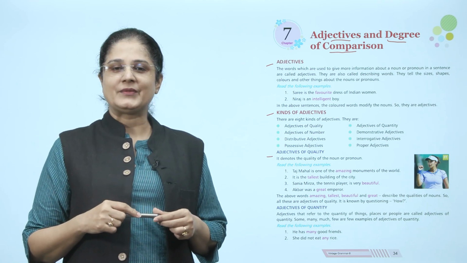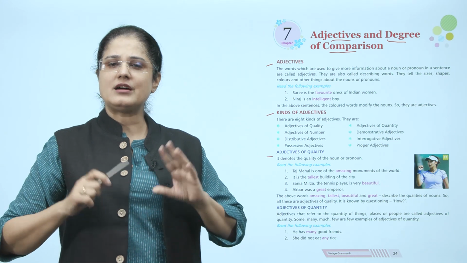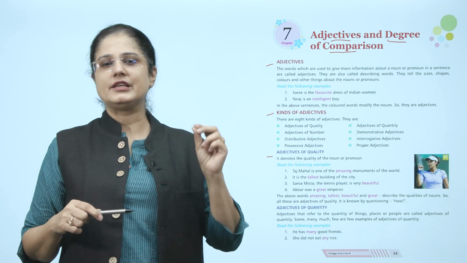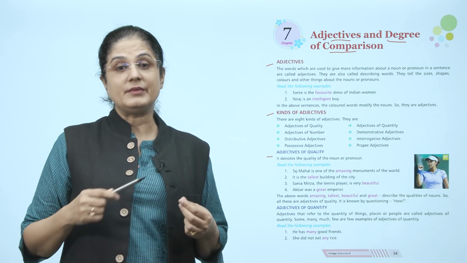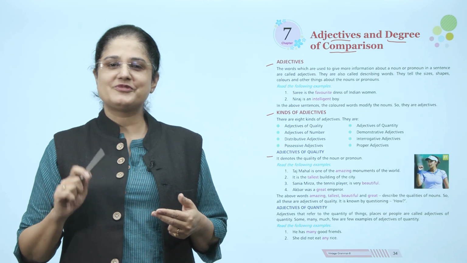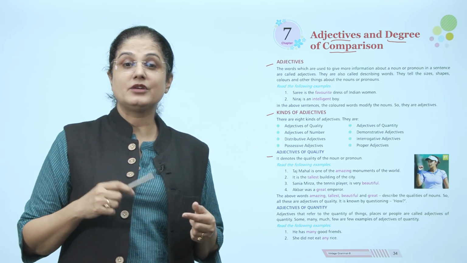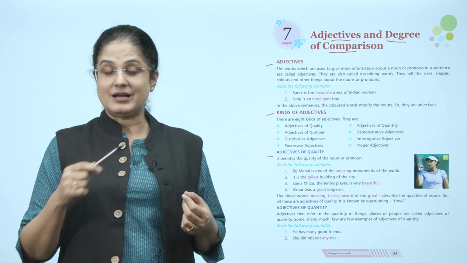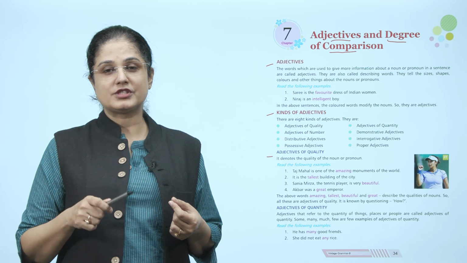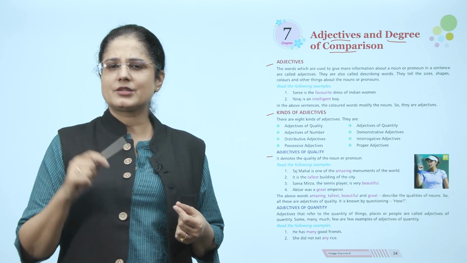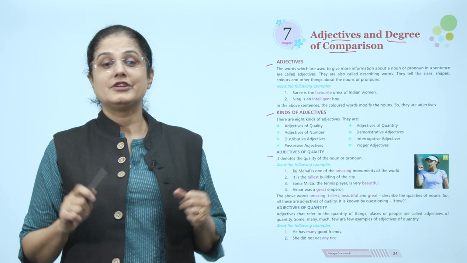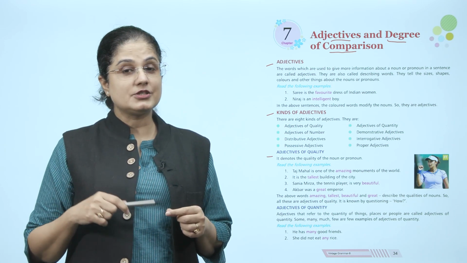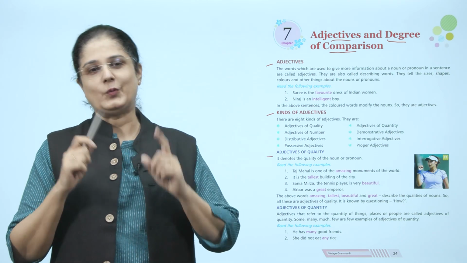For example, Taj Mahal is one of the amazing monuments of the world. It is the tallest building of the city. Sania Mirza, the tennis player, is very beautiful. Akbar was a great emperor. Now, the above words, amazing, tallest, beautiful and great, describe the qualities of noun. So, all these are adjectives of quality and it is known by questioning how.